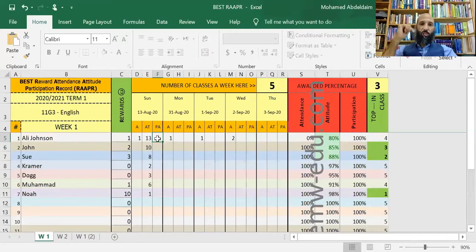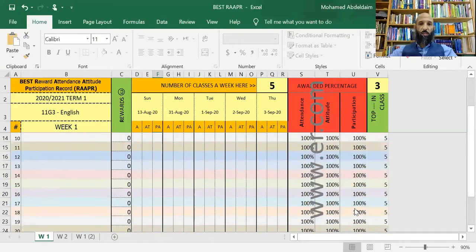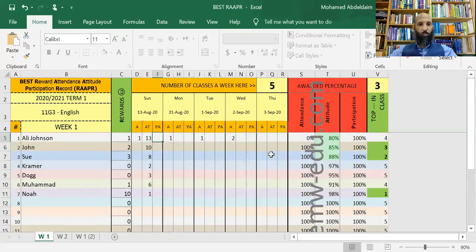When you start seeing the numbers here, you will start knowing your students on a deeper level, other than just having a vague idea or remembering vaguely if that student is behaving well or not. Then you have some data to support your memory.